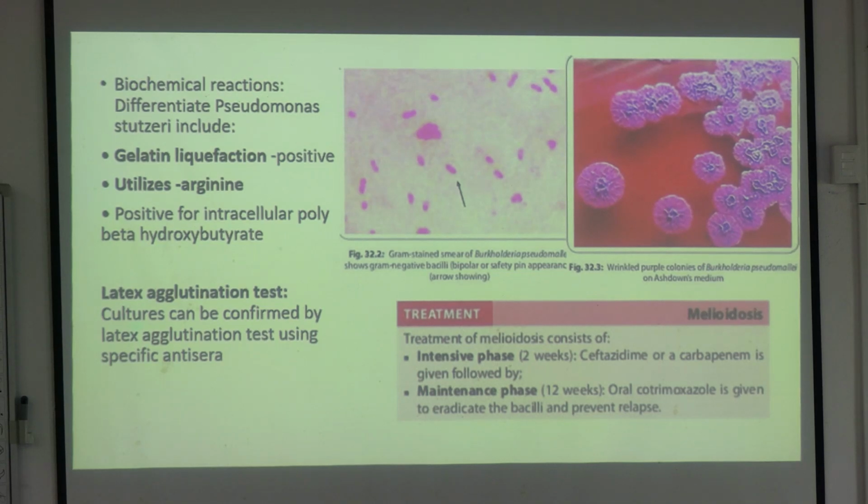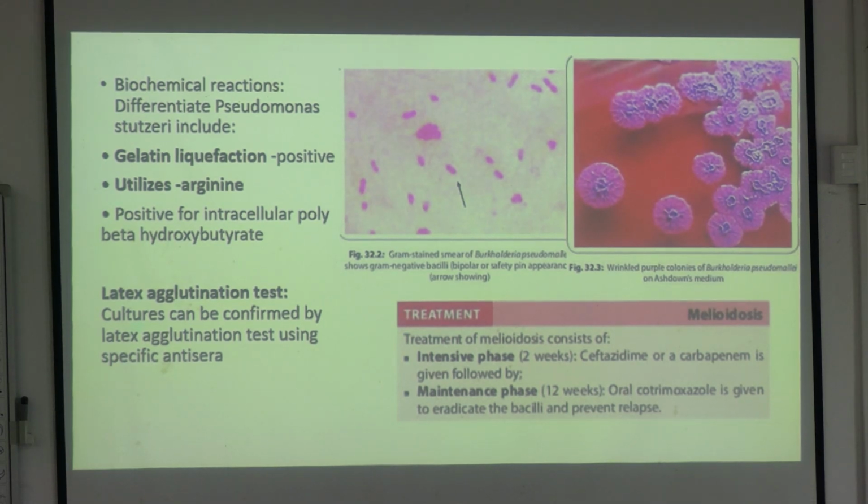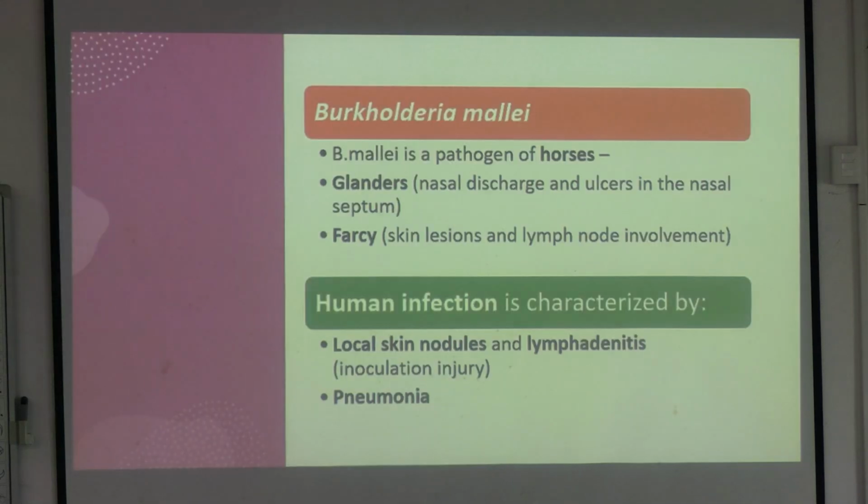Okay. So the treatment part, as because it is a very fulminant infection, we have 2 phases of, ঠিক টিবি যেমন করে ট্রিটমেন্ট হয় এটারও তাই. You see, TB again they have an initial intensive phase and they have a continuation phase. Okay. Similarly, we have an intensive phase of 2 weeks with ceftazidime or carbapenem, like meropenem, imipenem, and then we have a maintenance phase of 12 weeks. So total 14 weeks of treatment is required for a patient if the patient is affected with pseudomallei. 12 weeks টা কি দিয়ে দেবে না, oral cotrimoxazole. So, that is what it is recommended for melioidosis.